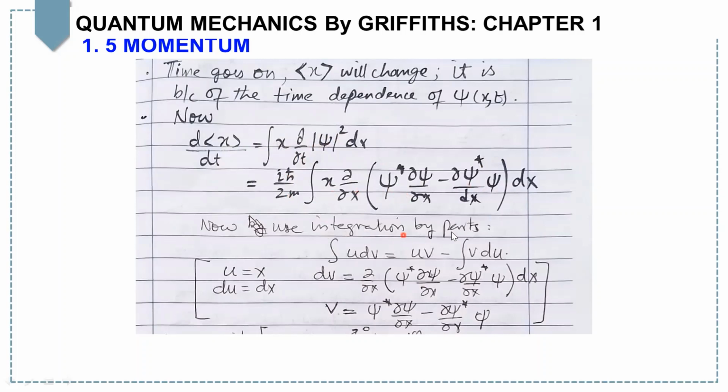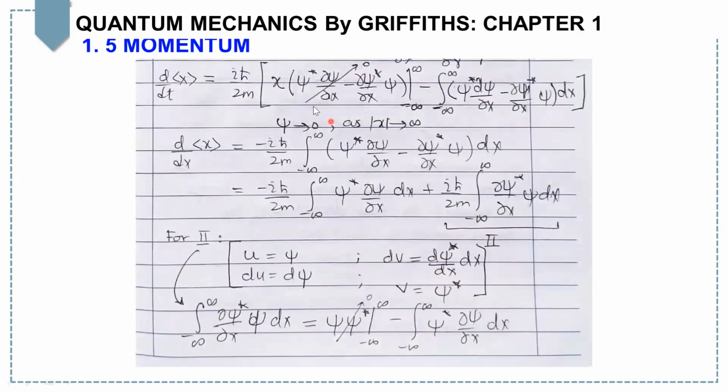And now by introducing the integration by parts technique, where you have u equals x and du equals dx, and v equals this term and the derivative of v equals this whole term, this equation equals i h-bar over 2m times this term, where you implement the integration limits minus infinity to plus infinity, minus the integral of this term. When x goes to infinity, psi goes to 0, so this whole term will become 0.